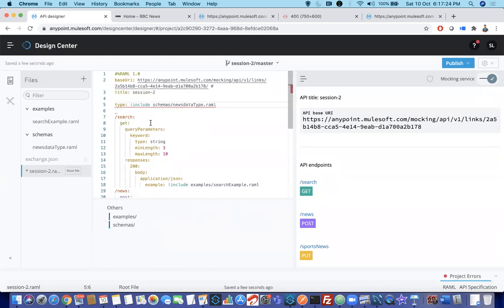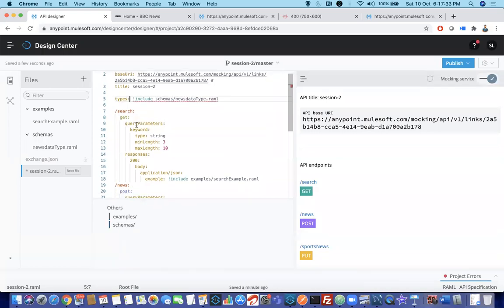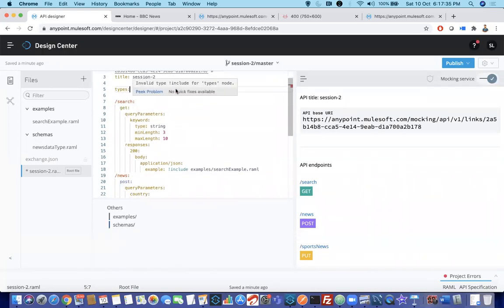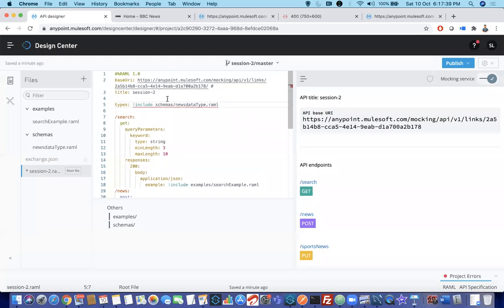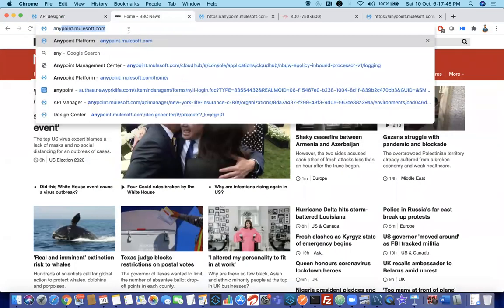One second. Invalid type, hash include for types, no. Let me check once. Sorry, give me a second.